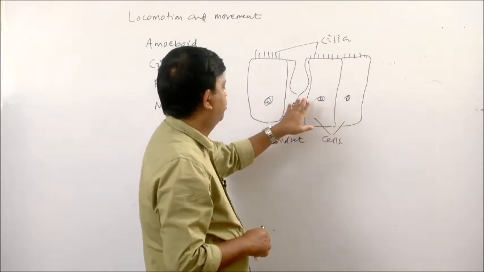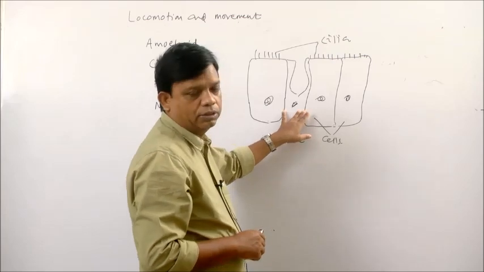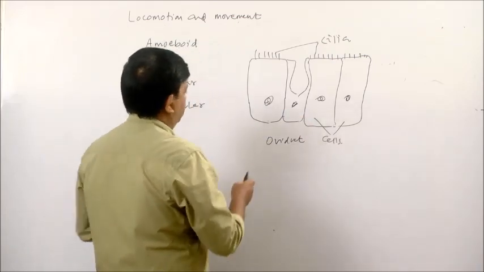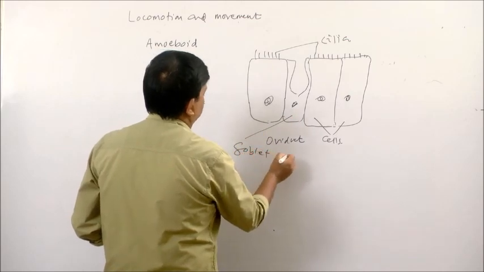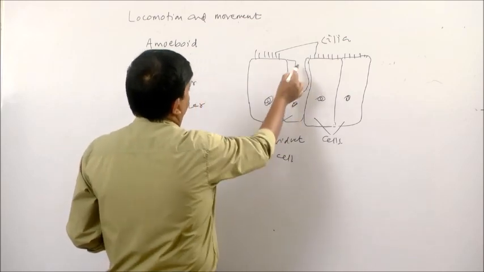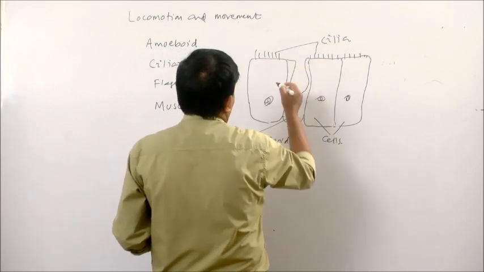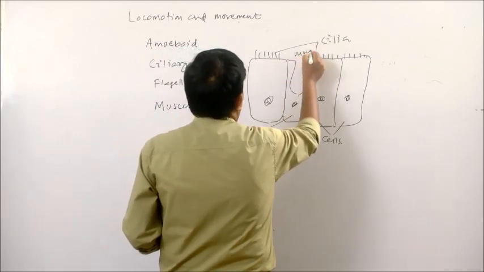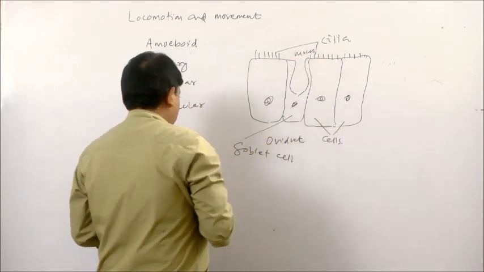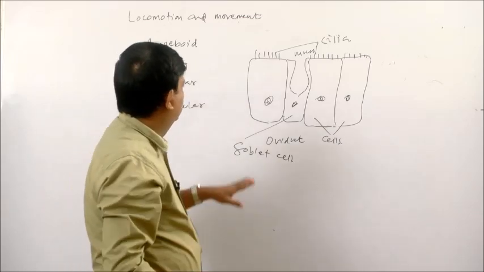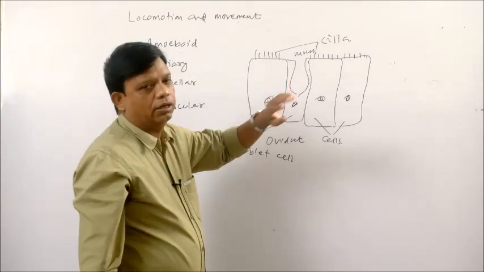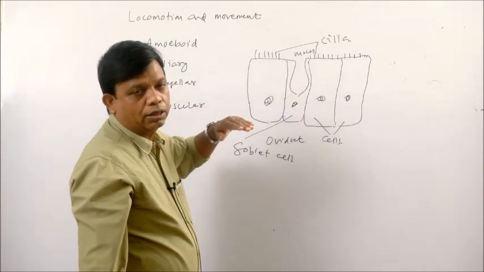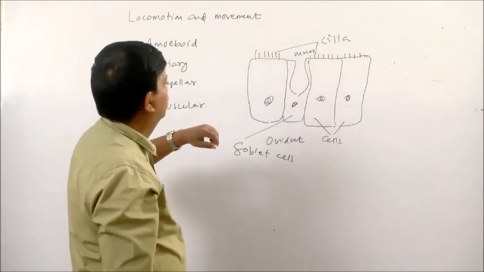Usually, these ciliated cells are found in association with mucus secreting cells. The mucus secreting cells are known as goblet cells. Suppose here in this diagram, this is a goblet cell and it secretes mucus. So, these ciliated cells or the cilia can move materials across their surface.